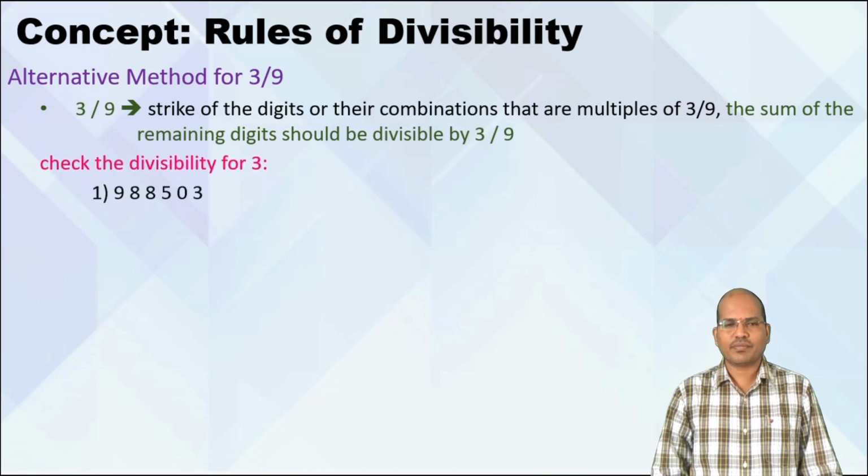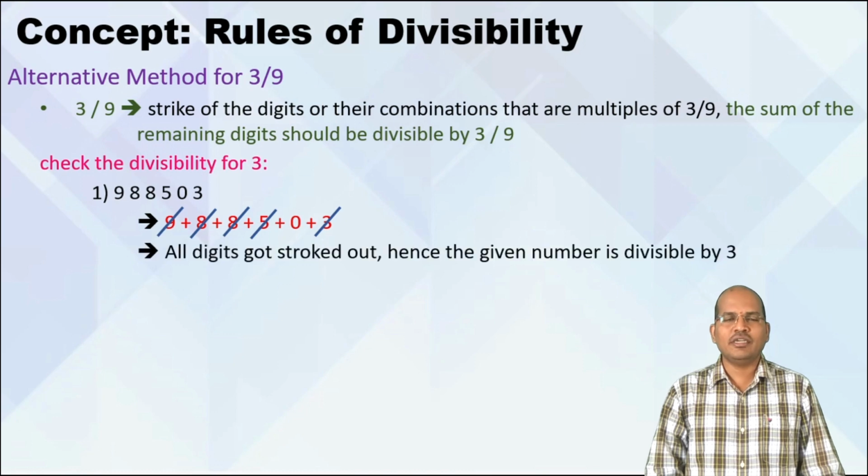So for example, check for 3. Now the given number is 988503. In the given number, 9 is a multiple of 3, 3 is a multiple of 3. So the first step is strike out 9 and strike out 3. Remove 9, remove 3. And what you are left with is 885. What is 8 plus 8? 16. 16 plus 5, 21. 21 is also a multiple of 3. So we strike out 885. As all the digits are struck off, we say that the given number is divisible by 3.